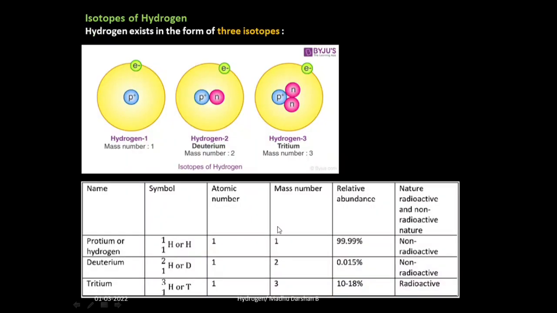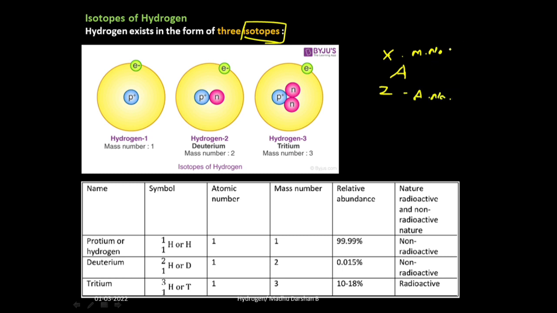Then moving on to next slide, isotopes of hydrogen. So what is isotope? First, have an idea about isotope. We can represent any element like this, AXZ. So this is the name of the element, this is the mass number, this is the atomic number.